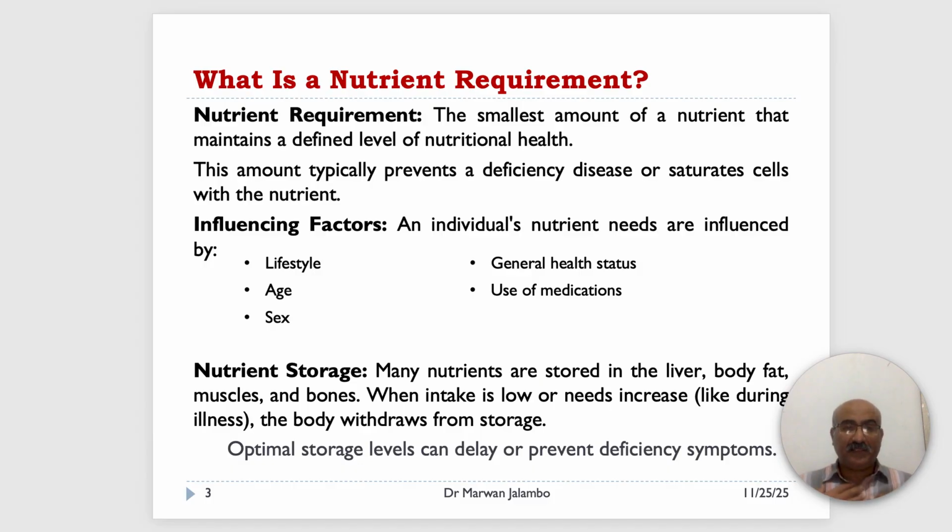Our bodies are smart. Many nutrients are stored in the liver, body fat, muscles, and bones. Having these optimal stores is crucial, as it allows the body to withdraw nutrients when our intake is low, which can delay or prevent the signs and symptoms of deficiency.